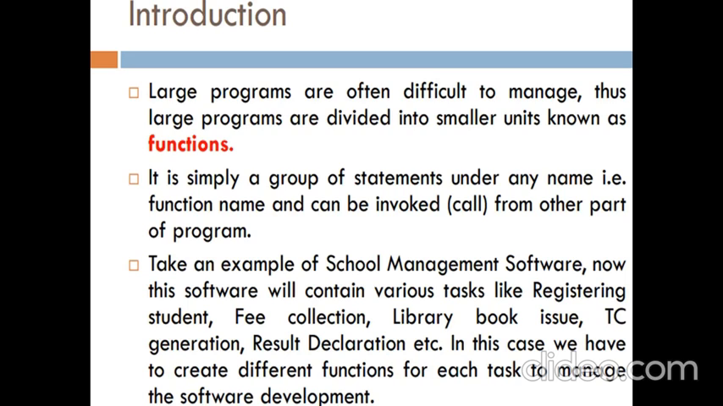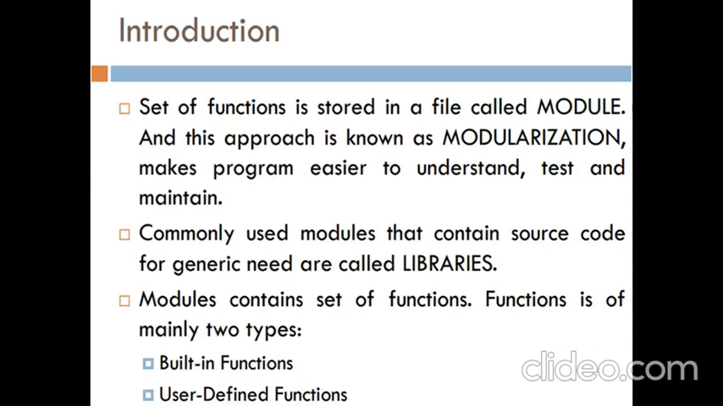In Python, a function is simply a group of statements under a name. That is the function name, and it can be invoked from other parts of the program. We can understand this through an example. Suppose we are going to develop a school management software and different tasks are there, like fee collection, registering students, library book issue, TC generation, result declaration, etc. Every part has different tasks, so for the various tasks, we will make different functions.